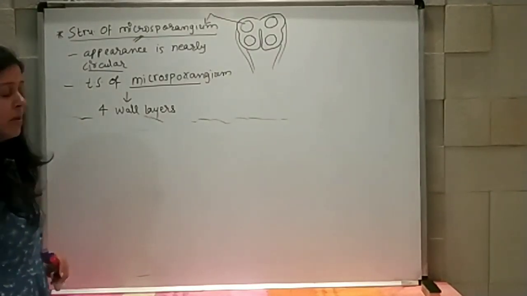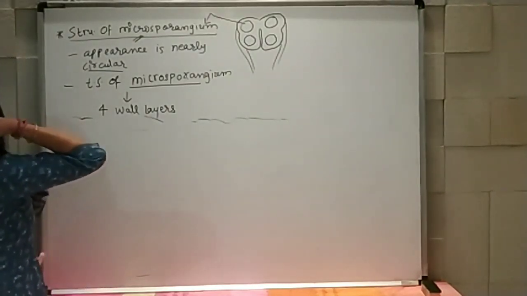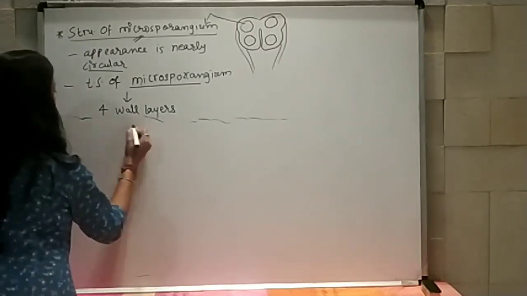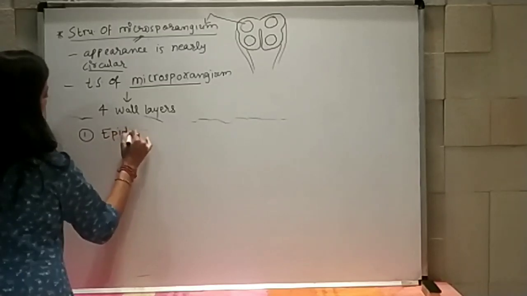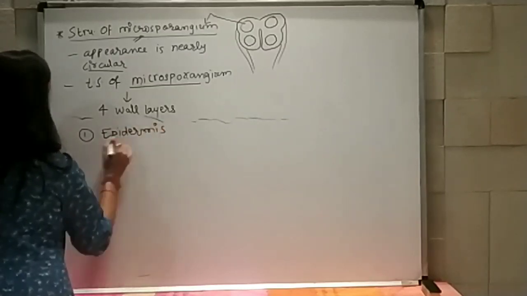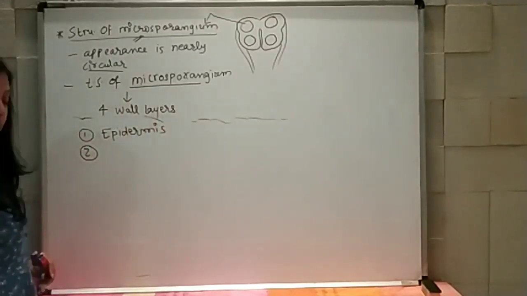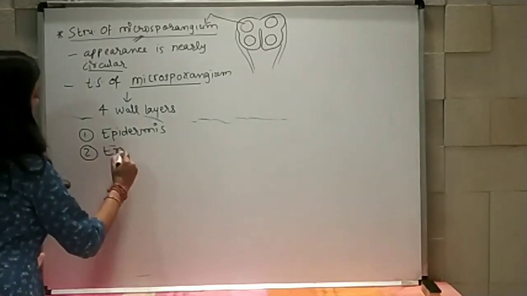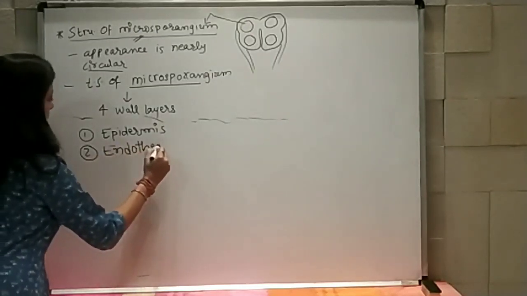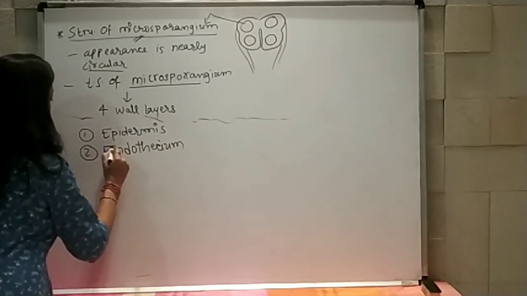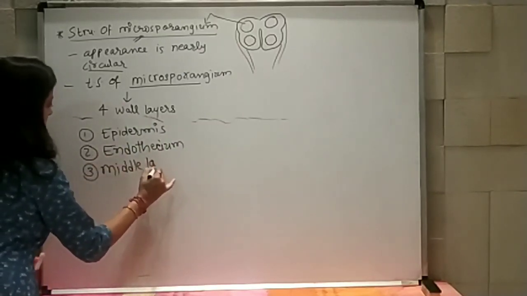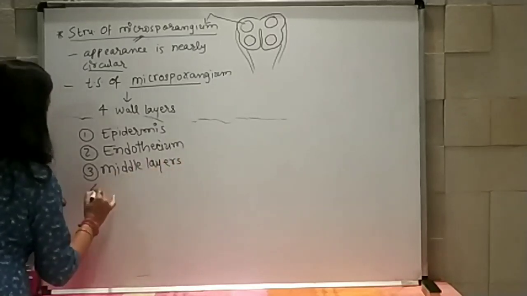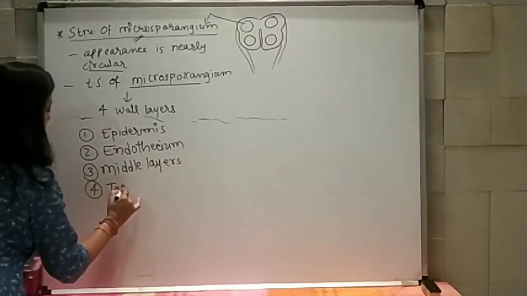These 4 layers are, number 1, epidermis. Second, endothecium. Third, middle layers. And the fourth, tapetum.